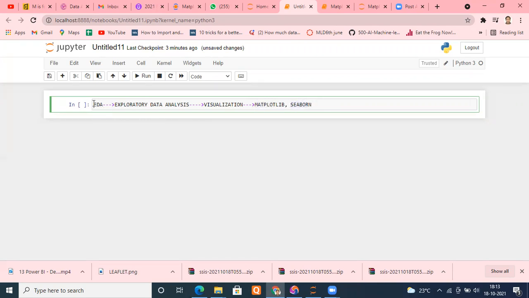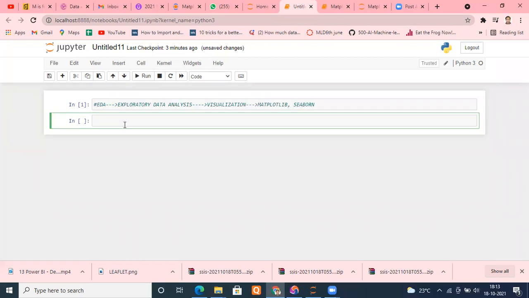So let me make it a comment. We'll start from Matplotlib. To use the Matplotlib library for visualization, you first have to import that library. So you type import matplotlib.pyplot as an alias. If you don't use an alias, it's perfectly fine, but every time you have to write matplotlib.pyplot, then dot whatever you want to do.